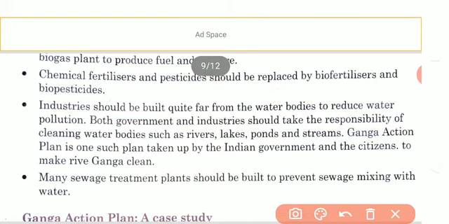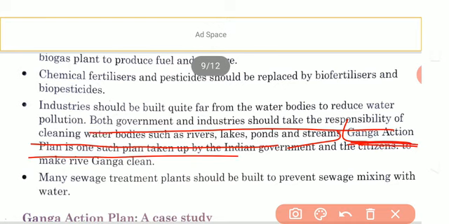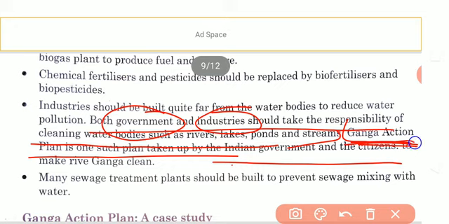Understood? So it is given that both the government and the industry should take responsibility for cleaning water bodies such as rivers, lakes, ponds and streams. Ganga Action Plan is one such plan. You know, the Ganga is obviously polluted due to large urbanization and industrialization, due to which the water quality of the Ganga has degraded. So the government, the industries as well as the local authority took a step to make the Ganga clean, and this is called the Ganga Action Plan.